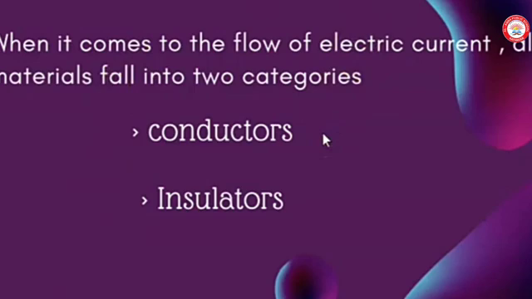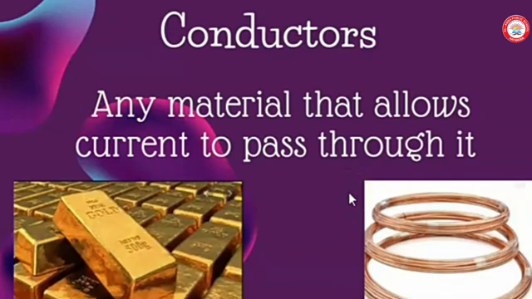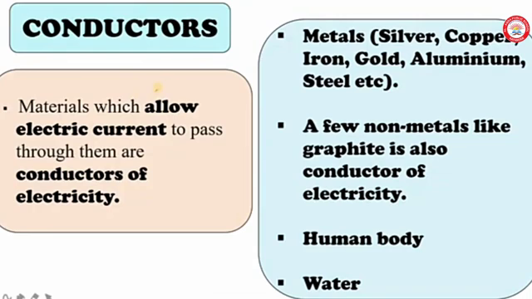Based on the conduction of electricity, materials are classified into two categories. The first one is conductor and the second one is insulator. A conductor is a material that allows current to pass through it. For example, metals are good conductors of electricity.